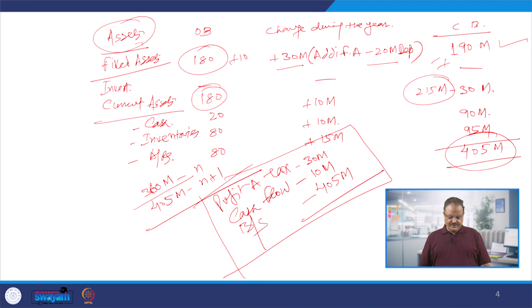So, we will stop here for the moment, and in the next class we will see ready-made projected financial statements, not for 1 year, but for at least 2 to 3 years. Just a glimpse of that we will have, if you want to make it for multiple years, from 1 year to 3 years, 4 years or 5 years, because in practical sense you have to prepare it up to 10 years.